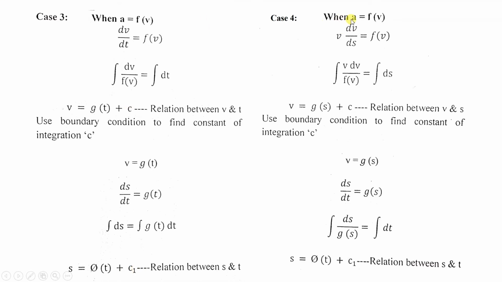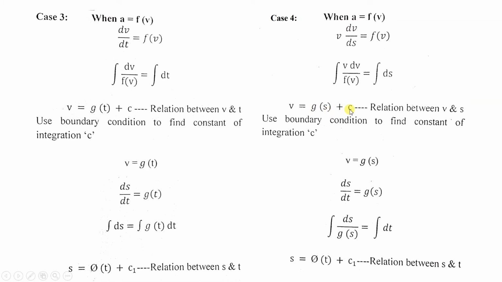Case 4 is again acceleration is a function of velocity. So in this case we will substitute acceleration as v dv by ds, as we had seen in the previous slide, equal to a function of velocity. On the left hand side take this function of velocity in the denominator. So here we will get v dv by function of velocity, and you have to integrate, equal to, on the right side we have integral ds. Now integrate this, we will get velocity is a function of displacement plus some constant.